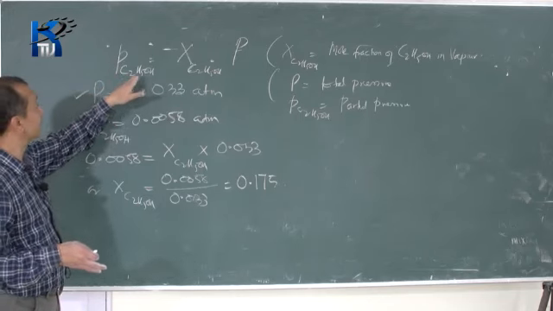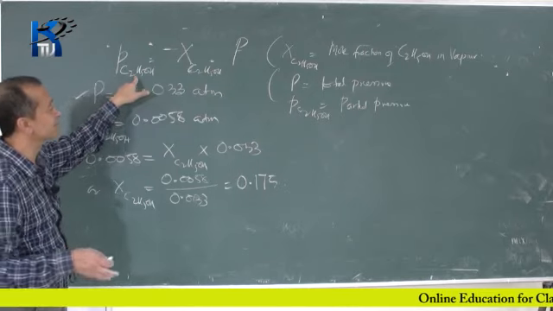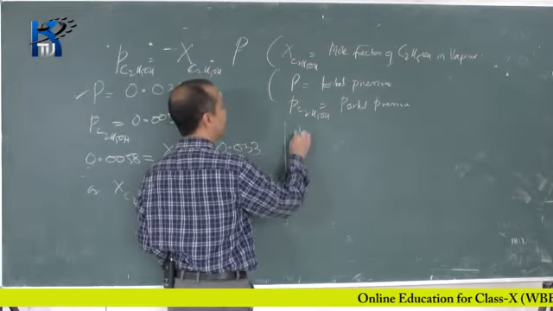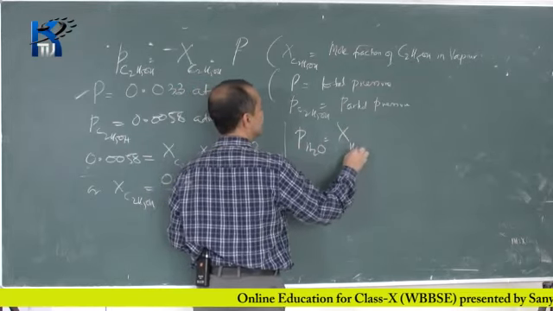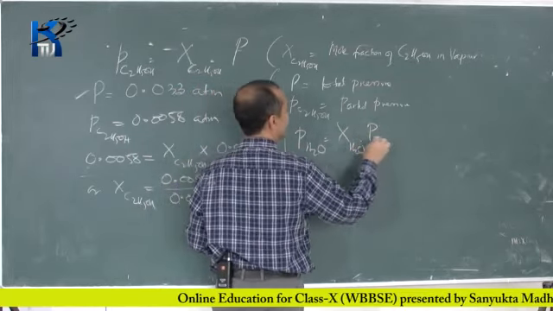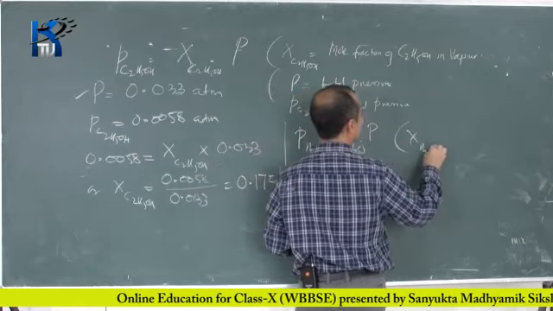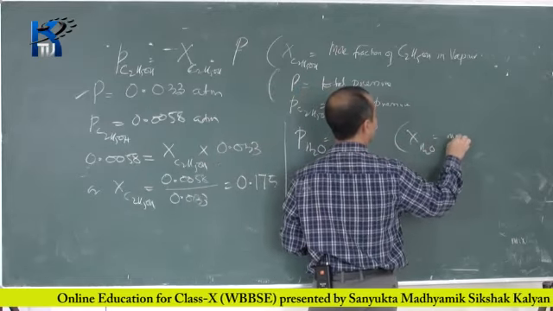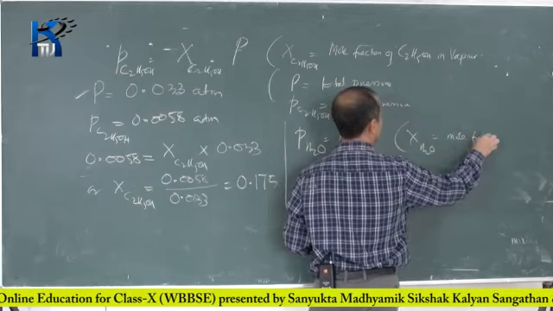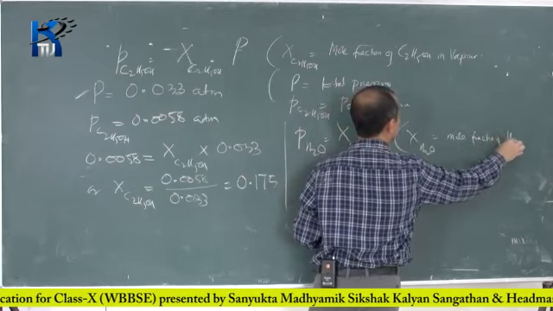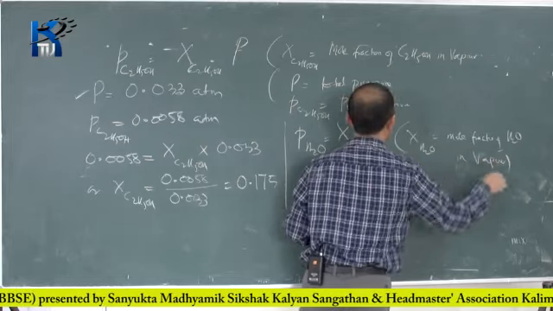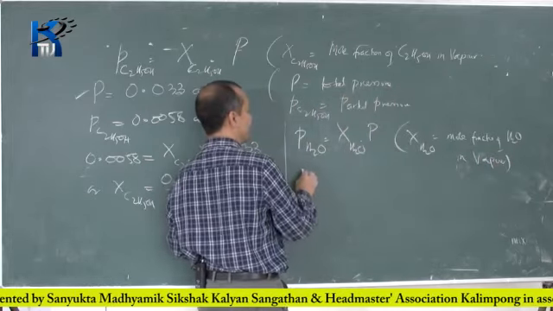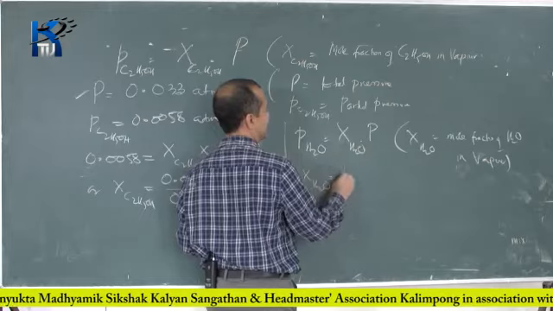You can use the relation again: P water is equal to X water into P. Here X water is the mole fraction of water in vapor. You can find X water also similarly.